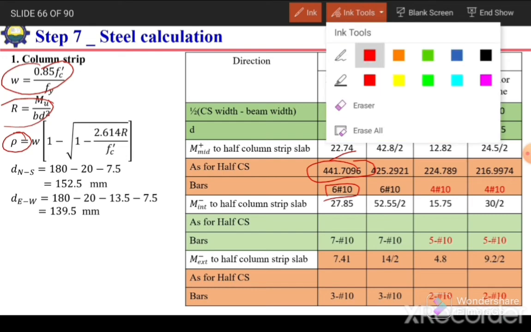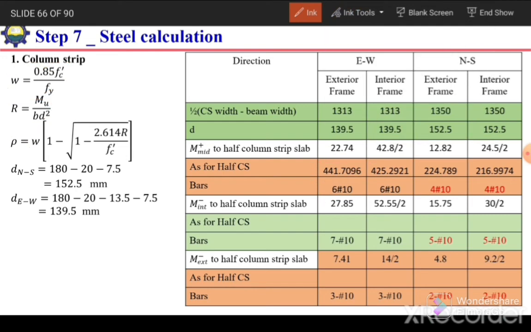Similarly, we can also calculate the number of bars for other locations. For the interior frame half column strip moment, we will calculate. So for all those 12 locations that I have identified in east-west direction, we will calculate the reinforcement ratio for those 12 points or 12 locations. Similarly, in north-south direction, we will also calculate the reinforcement ratio or number of bars for those 12 locations.